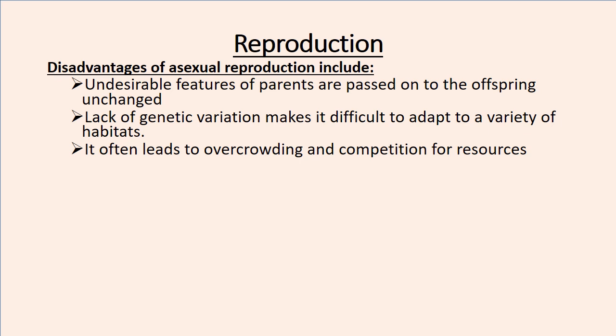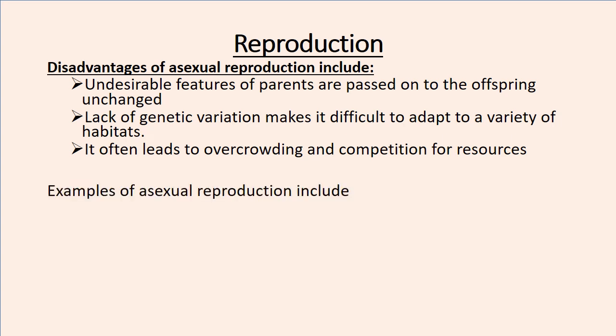If this huge number of offspring are produced, they can start competing for resources, for light, for water, for food. So because of that, it becomes a disadvantage. It becomes one disadvantage of asexual reproduction.